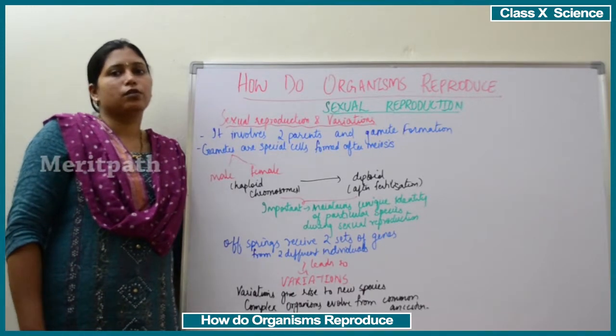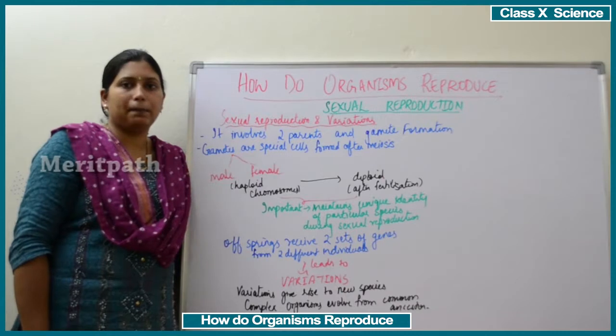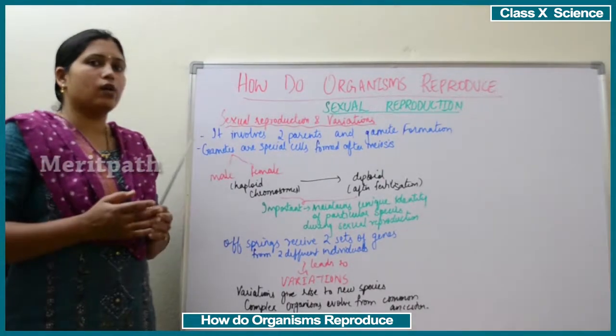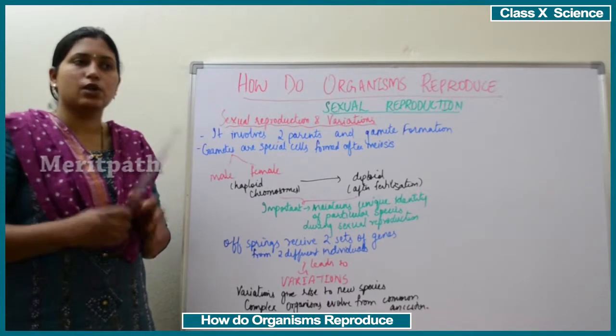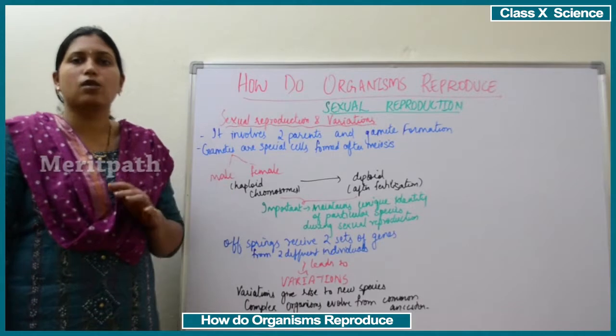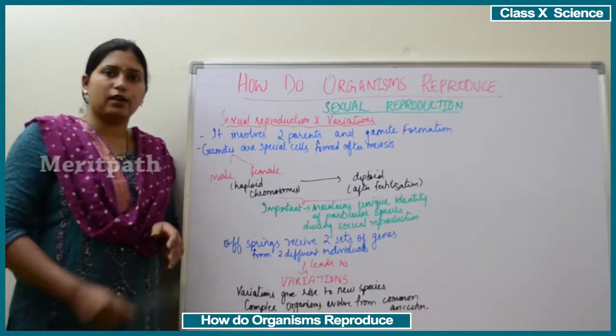Sexual reproduction involves two parents, that is a male parent and a female parent, right? So sexual reproduction is always associated with variations, whereas the chance of variations in asexual reproduction is almost negligible. But in sexual reproduction there are lots of variations.